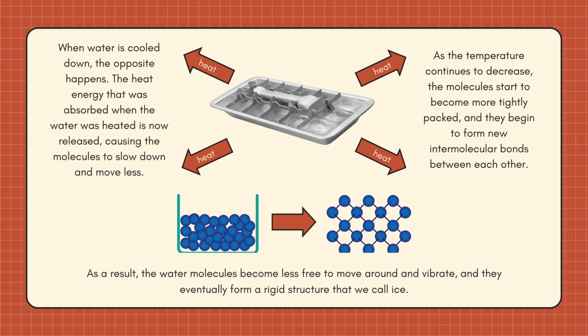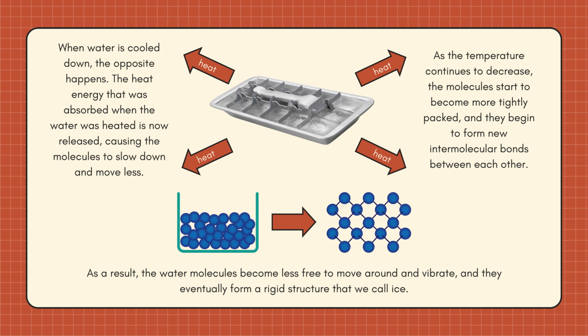When water is cooled down, the opposite happens. The heat energy that was absorbed when the water was heated is now released, causing the molecules to slow down and move less. As the temperature continues to decrease, the molecules start to become more tightly packed, and they begin to form new intermolecular bonds between each other. As a result, the water molecules become less free to move around and vibrate, and they eventually form a rigid structure that we call ice.